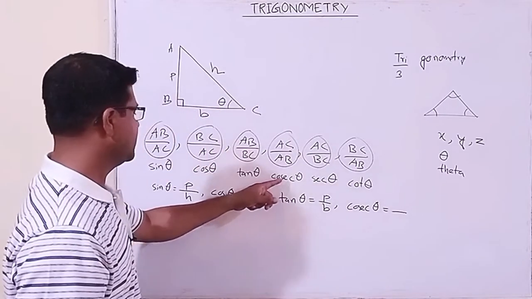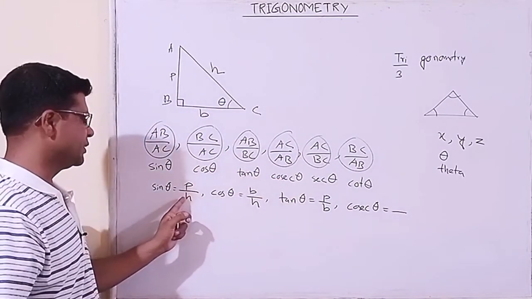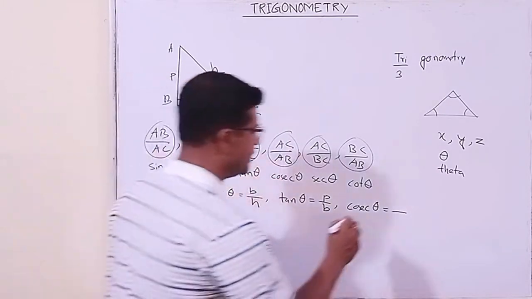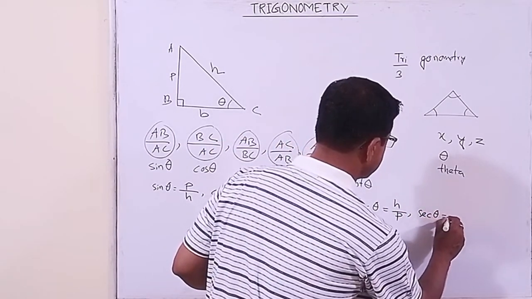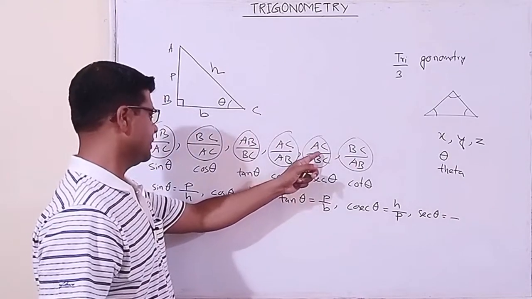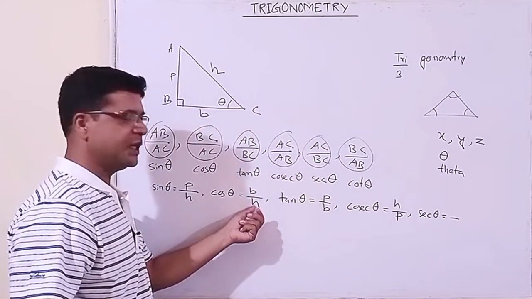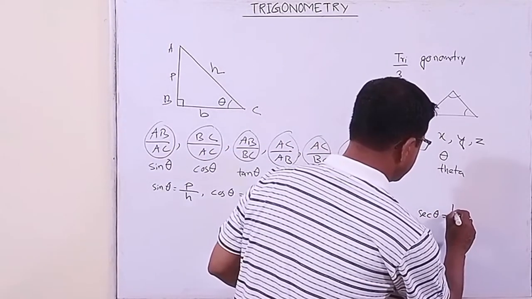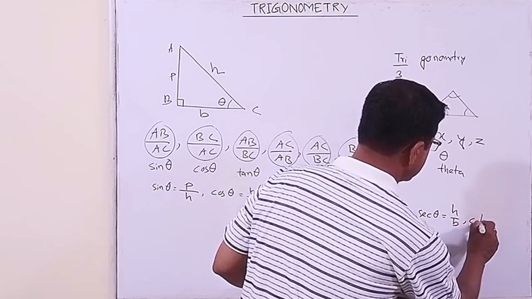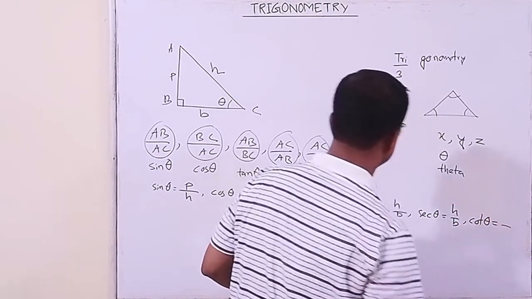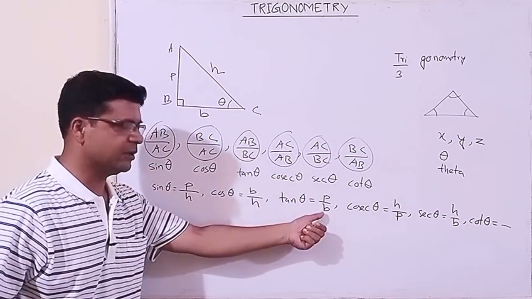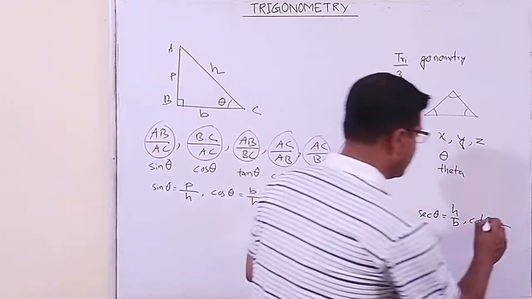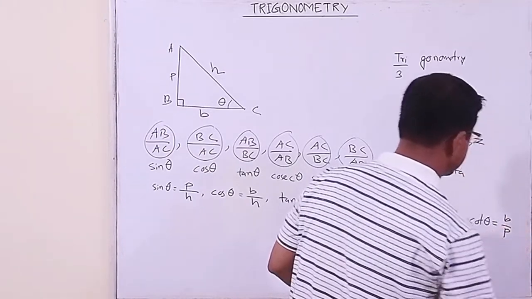Cosec theta is just the reciprocal of this. You can see it is H by P. Sec theta is this, and this is the reciprocal of this, so it will be H by B. Then comes cot theta. Cot theta is BC by AB, which is the reciprocal of this, so it will be B by P, base by perpendicular.